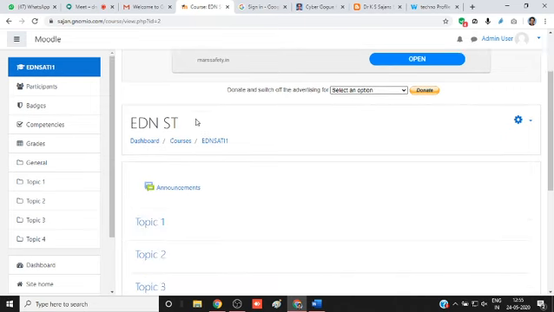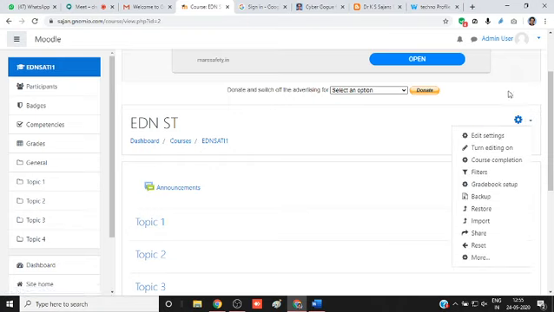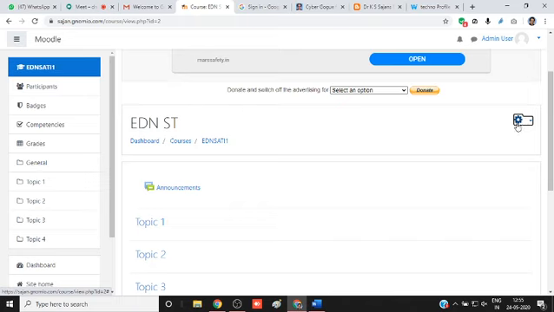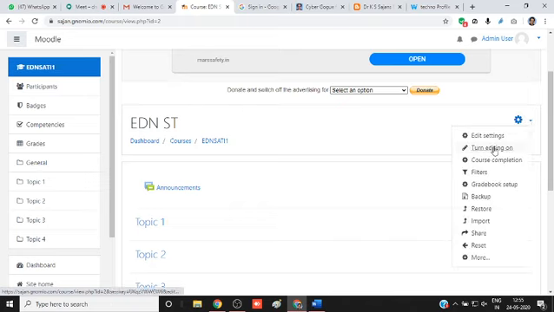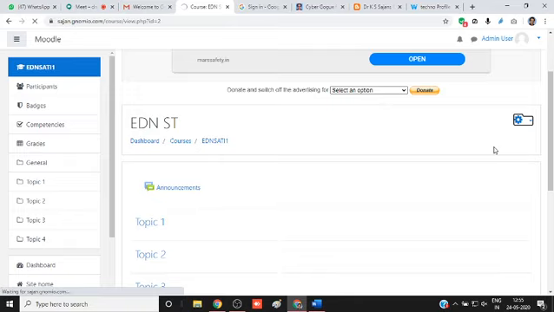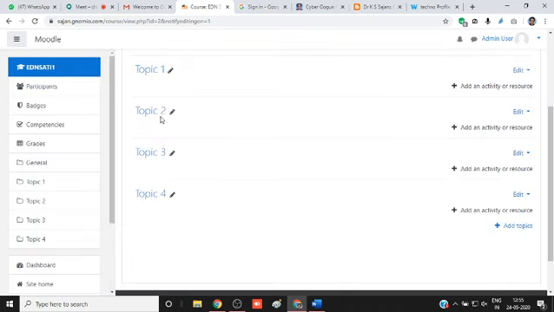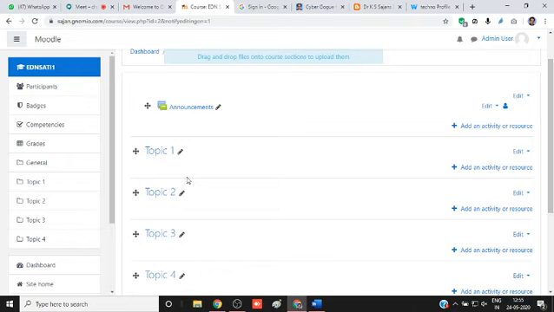Then this is education statistics, my first course, the first course to be created. Just click on what is called the gear icon or settings button. Click on turn editing on. Here you can add topics. These topics are different units in your syllabus. Consider different units: first unit, second unit, third unit.